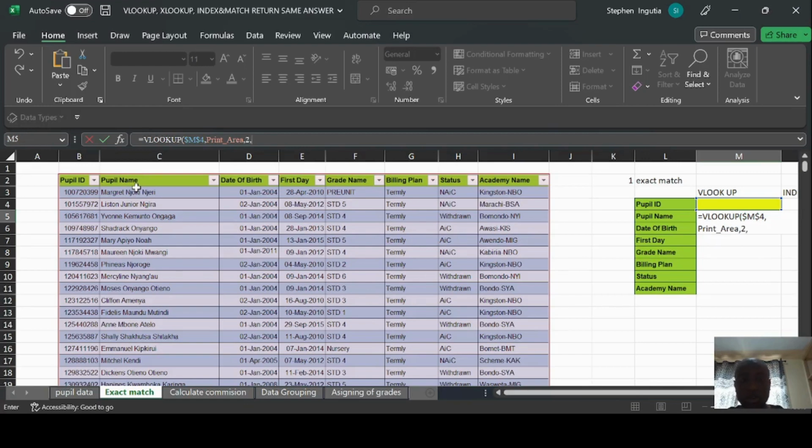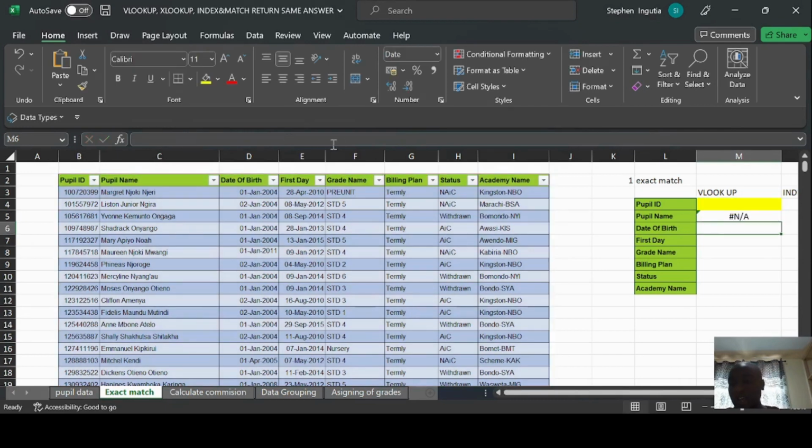And then comma, and the type of match that we're looking for. It has to be an exact match, because we're looking for exact details for a particular ID number that we're going to put in this cell M4. So it has to be an exact match, which is FALSE. Click on that, hit tab, and then close your formula and hit enter. We're getting an N/A because there's no value in this cell. Now we can drag down the formula.